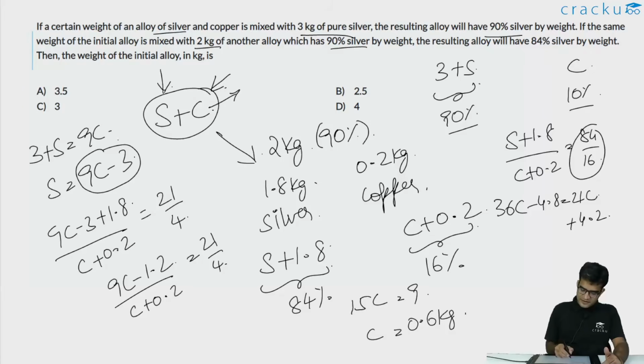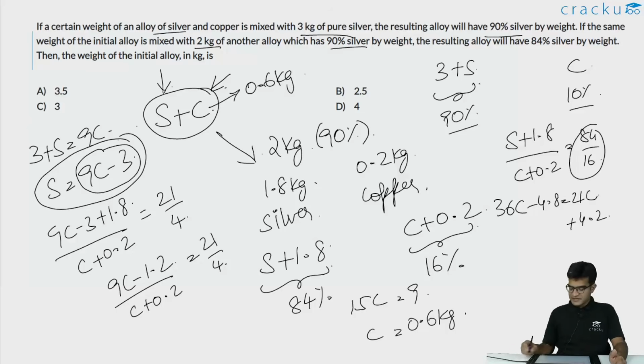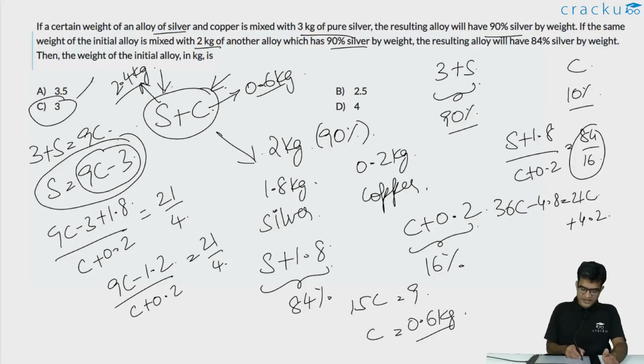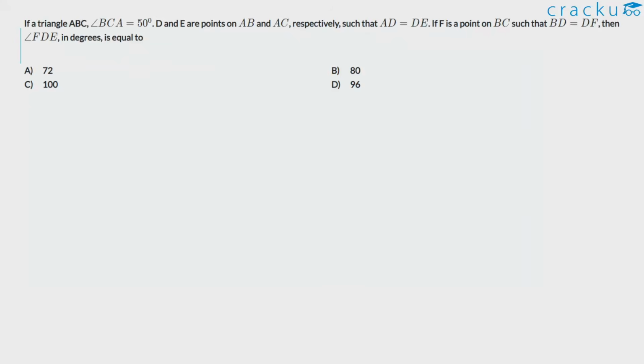So the initial weight of copper in the alloy is 0.6 kgs. What is the initial weight of silver in it? S is equal to 9C minus 3. 9C will be 5.4 minus 3 will be 2.4. So the initial weight of silver is 2.4 kgs. So the total weight of the alloy originally is 2.4 plus 0.6, which is 3 kgs. So the correct answer is option C.